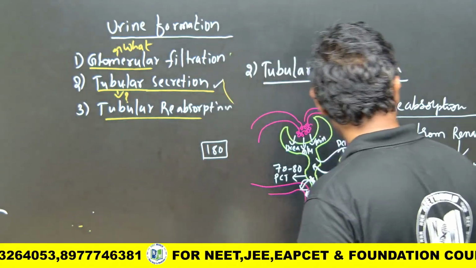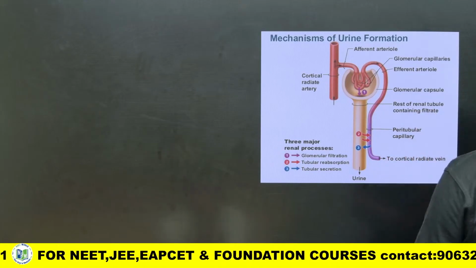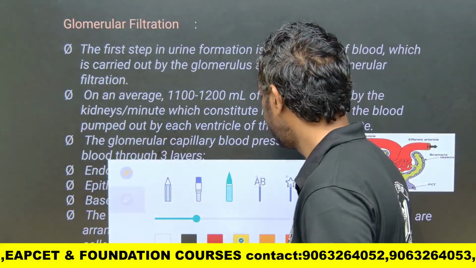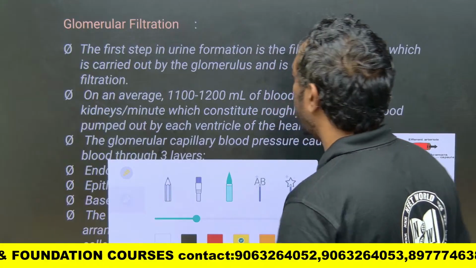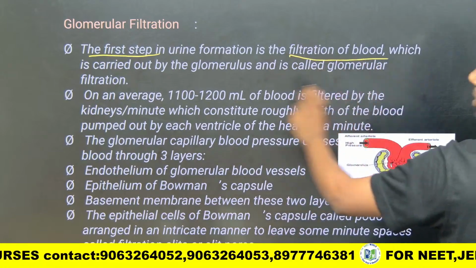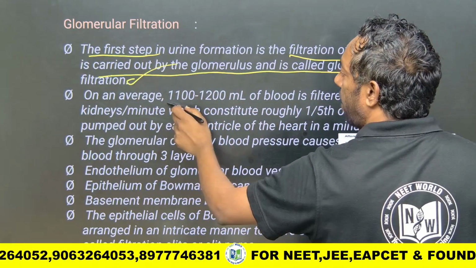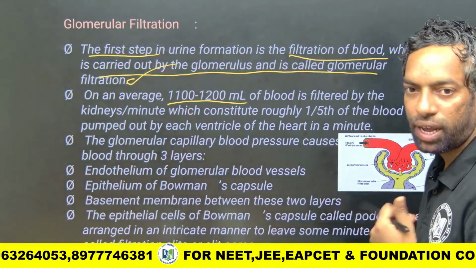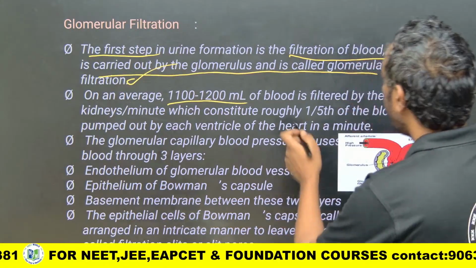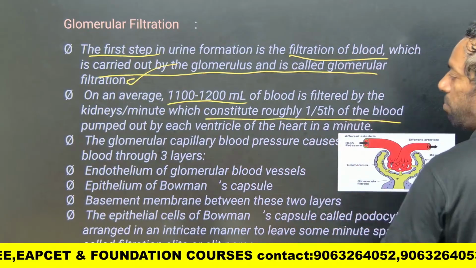We are going to discuss the glomerular filtration first, in the mechanism of urine formation. It is the first step, the filtration of blood carried out in the glomerulus, and it is called glomerular filtration. On average 1100 to 1200 ml, about one fifth of the blood carried by the renal artery, is filtered by the kidneys per minute.